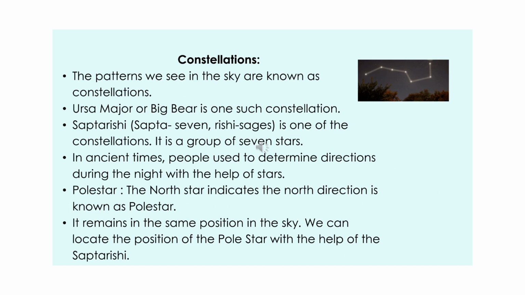Constellations. The patterns we see in the sky are known as constellations. Ursa Major or Big Bear is one such constellation. Saptarshi is one of the constellations. It is a group of 7 stars. In ancient times, people used to determine directions during the night with the help of stars.